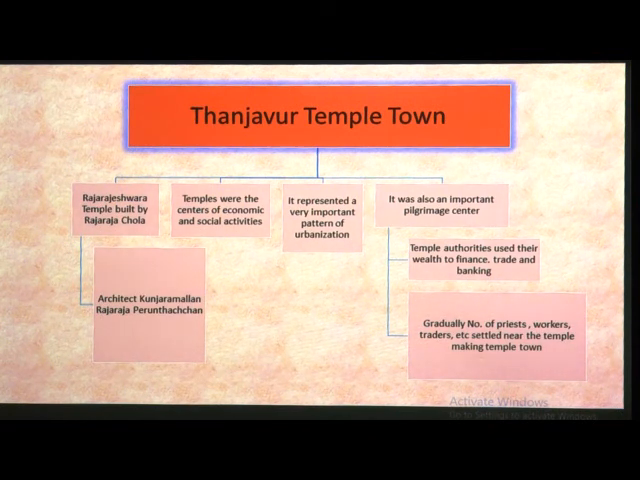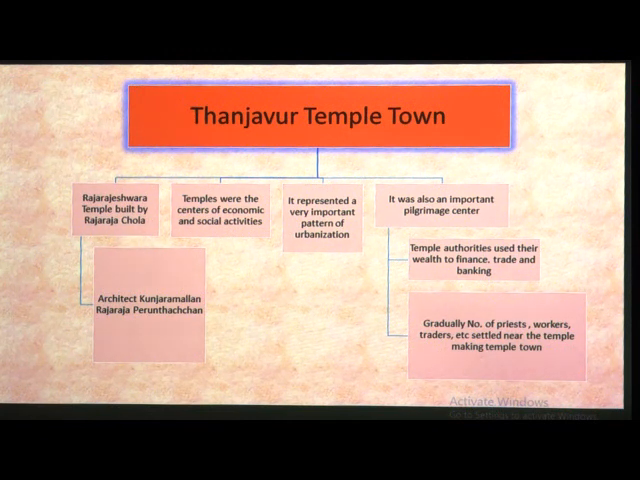Now, Tanjore is also a temple town. The Rajarajeshwara temple was built by Rajaraja Chola. The architect was Kunjaramallan Rajaraja Perunthachchan. Temples were the centers of economic and social activities. They were the centers for economic as well as social activities.